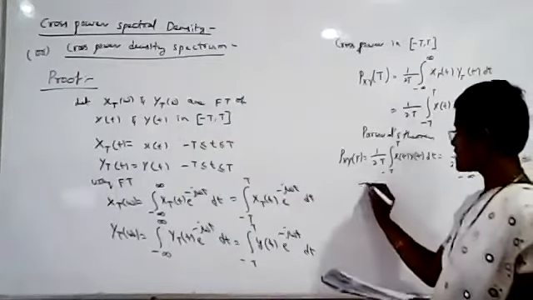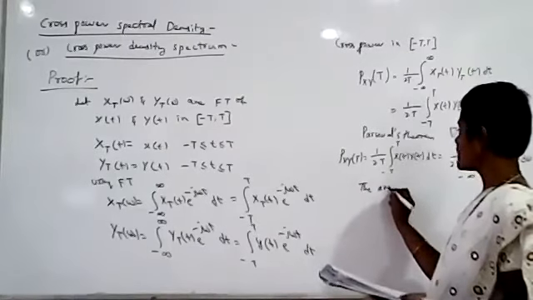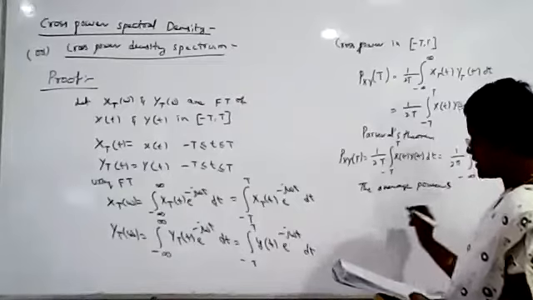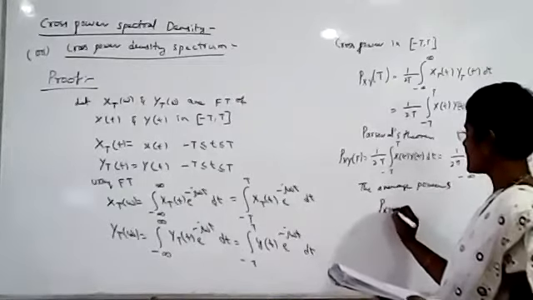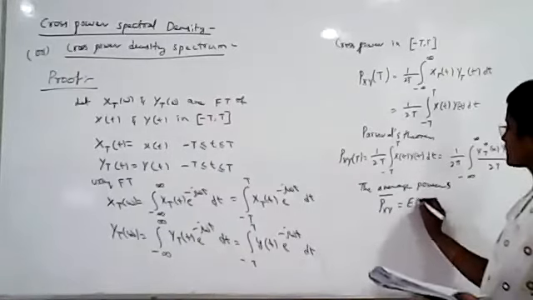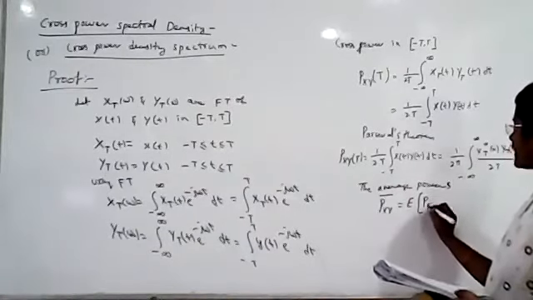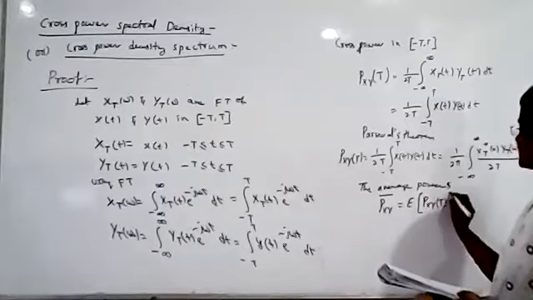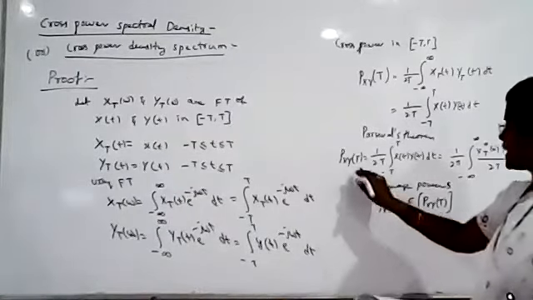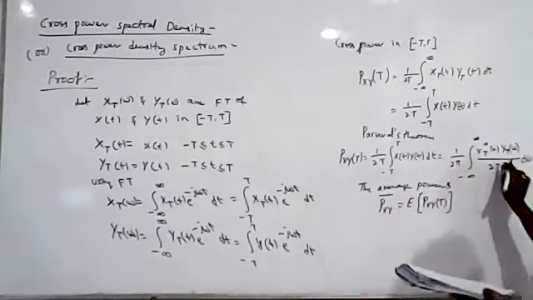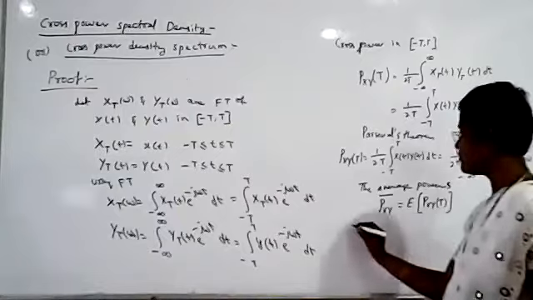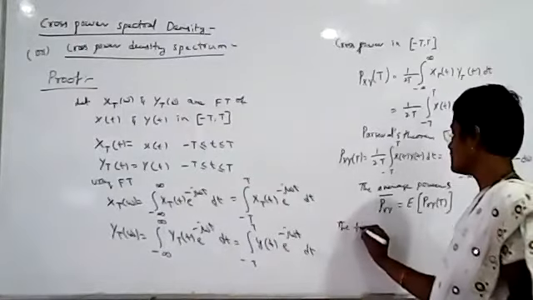Now, what is the average power? The definition for average power: we denote it as Pxy bar, equal to the expected value of PxyT. So apply this to the term.